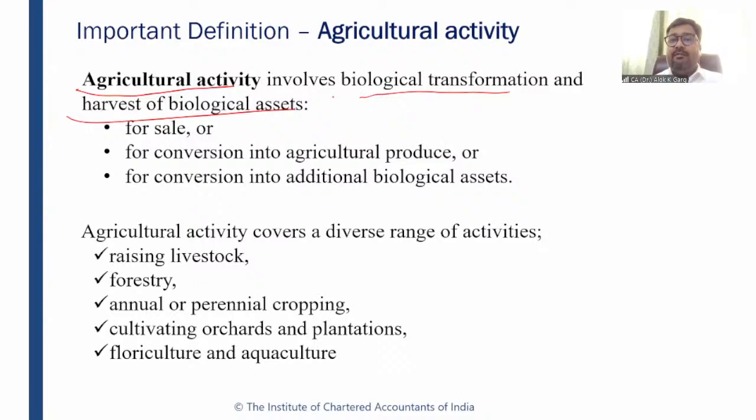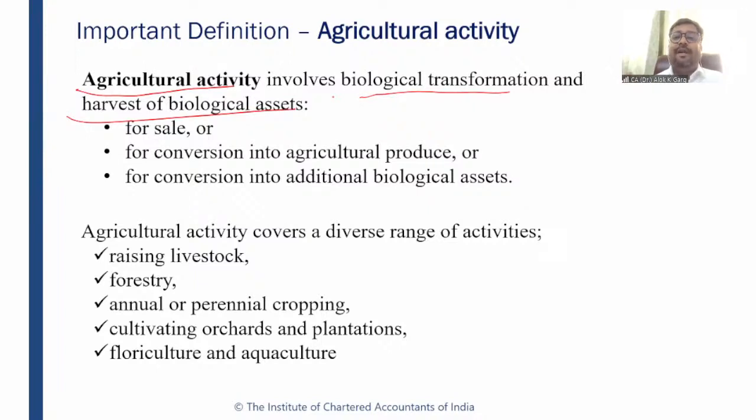So agricultural activity involves biological transformation and harvest of biological assets for sale, or for conversion into agricultural produce, or for conversion into additional biological assets, right? For example, when you are planting a bamboo tree, or doing poultry farming for the purpose of sale, just growing chickens or hens for sale, it is again an agricultural activity.